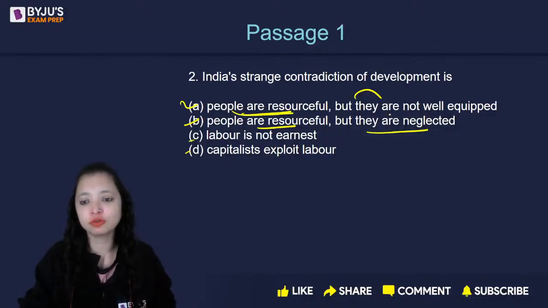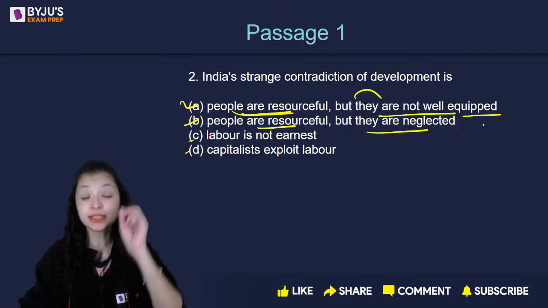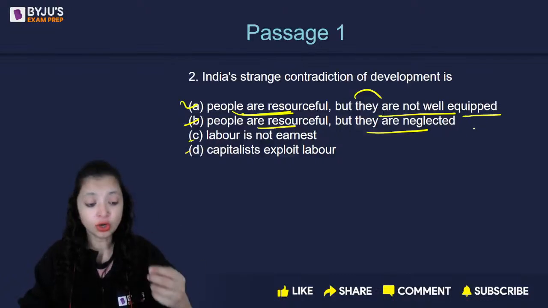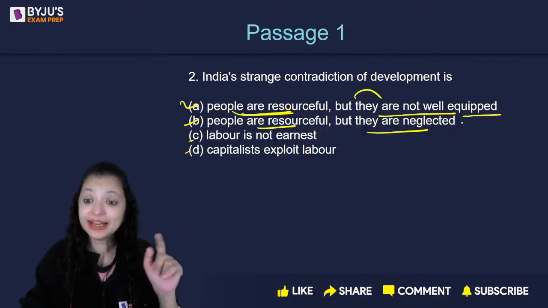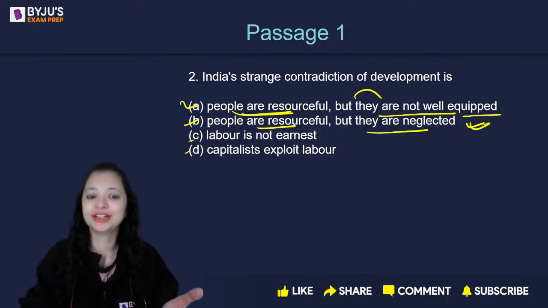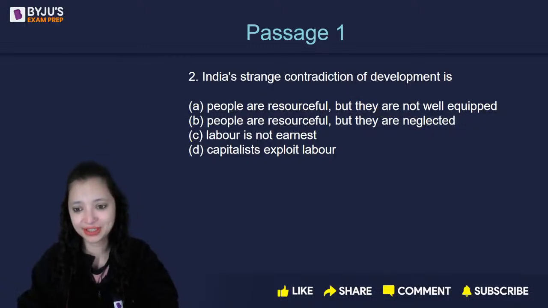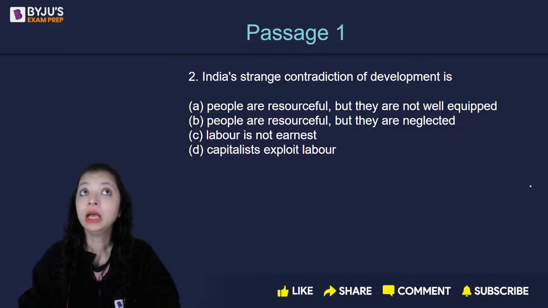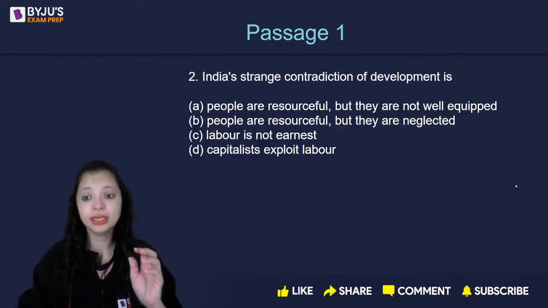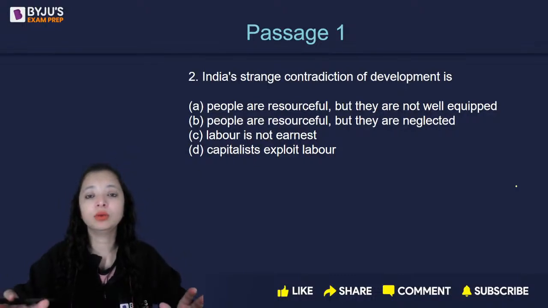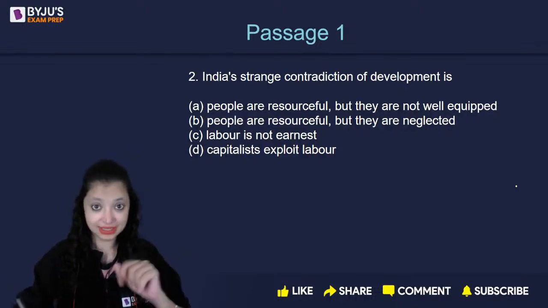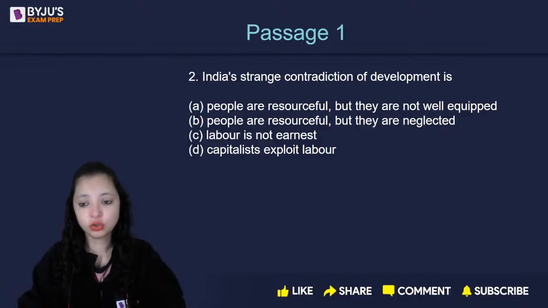A says people are resourceful but they're not well equipped. The passage doesn't talk about people being equipped. It talks about people just not being considered worthy. So it aligns with the main theme as well. So we know the correct answer is B here. Absolutely. Let's go. Devisha, did you understand why the others are wrong? People are absolutely important in the society, just that we don't give any weightage to them. That's the line. Okay, so B. Let's go to the next question, everybody.